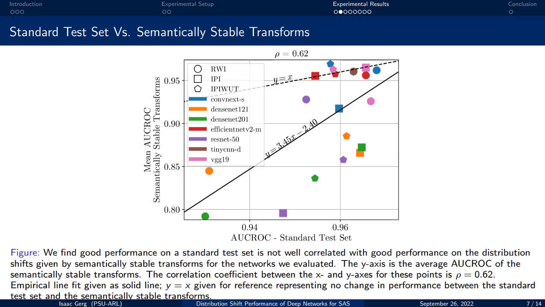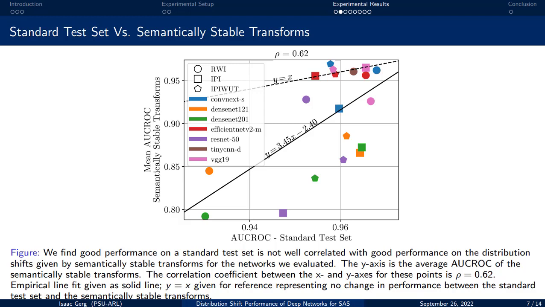To better show the relationship between standard test set performance and semantically stable transform performance, we present AUC ROC for the standard test set against the mean AUC ROC of the semantically stable transforms. Again, larger numbers indicate better results. We get a correlation coefficient of 0.62 between the standard test set performance and the semantically stable transformation performance.